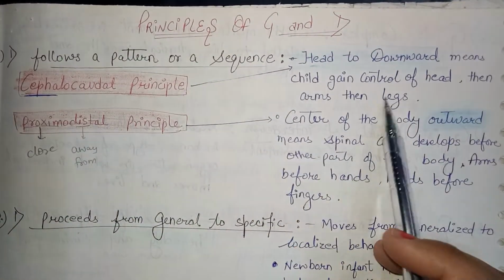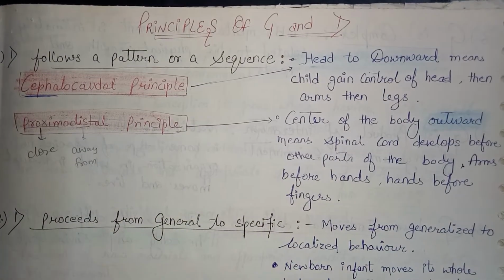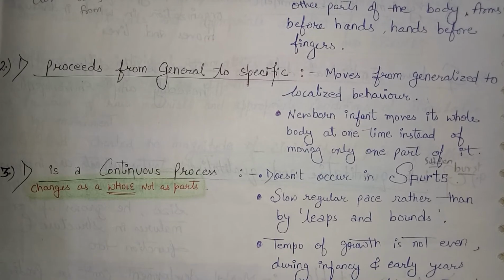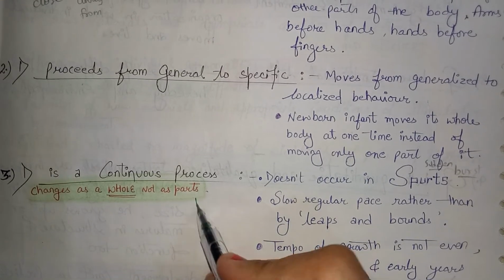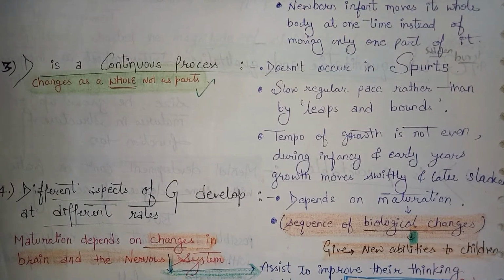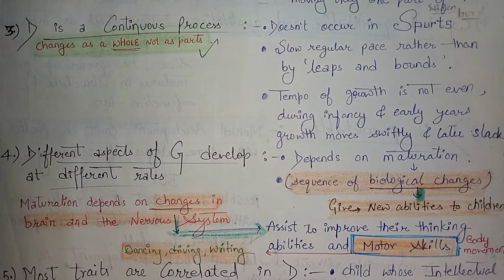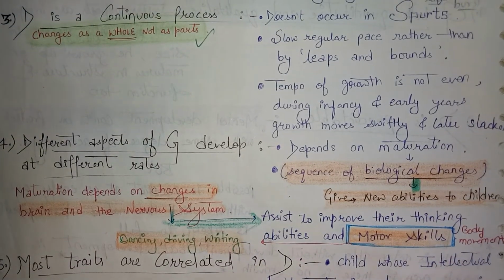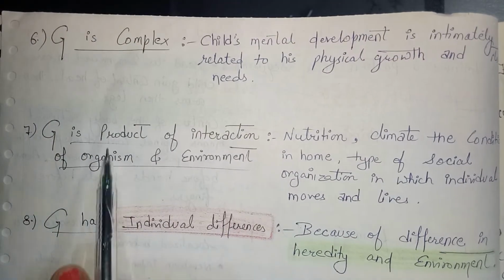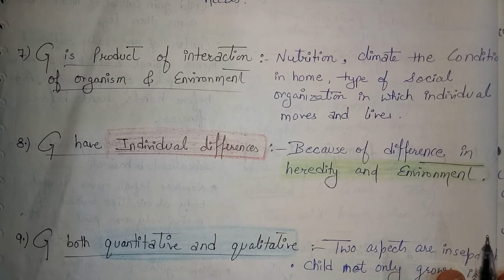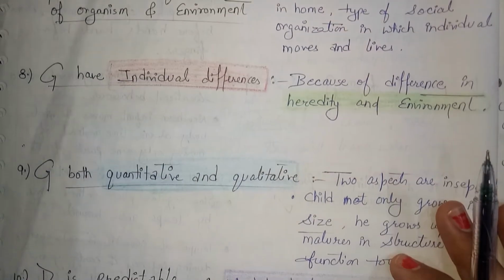Next is the principles of growth and development that I already discussed. They follow a pattern or sequence. They proceed from general to specific. Development is a continuous process. Changes occur as a whole, not as a part. Very important. Different aspects of growth develop at different rates. Here comes maturation. Most rates are correlated in development. Growth is complex. Growth is a product of interaction of the organism and environment. Growth has individual differences. Growth is both quantitative and qualitative, which we already discussed. Development is predictable.